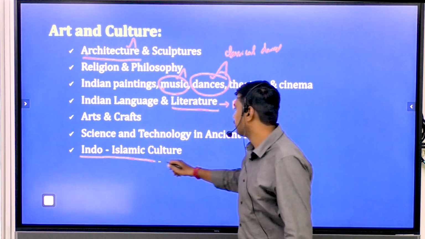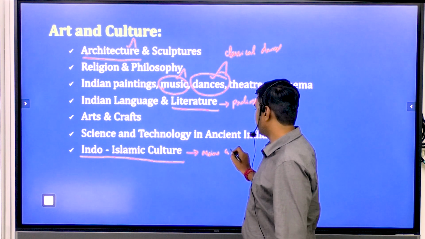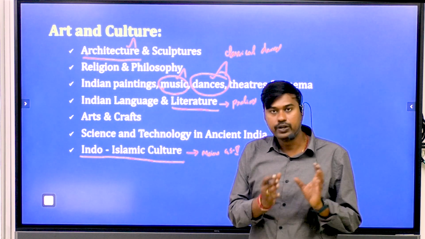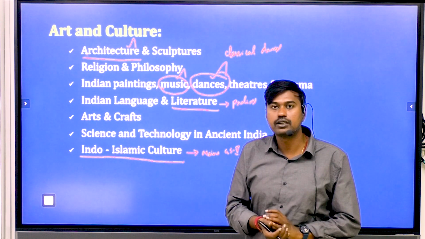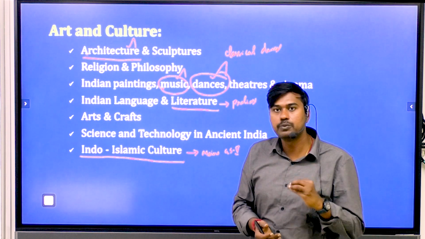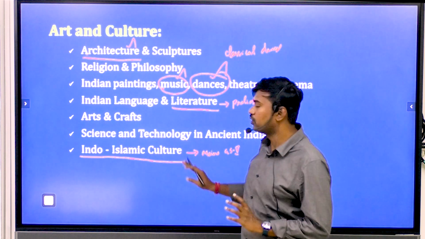Then going into the remaining part, Indo-Islamic culture is again going to be very much important for your mains GS paper 1 art and culture segment, because in Indo-Islamic culture you need to study the architectural buildings built by the Mughal kings, as well as the important contributions of the Mughals, especially their architecture, to India. So you need to focus on this segment.